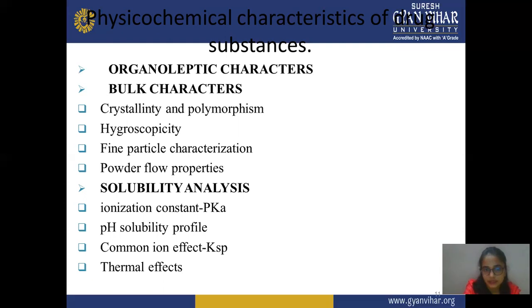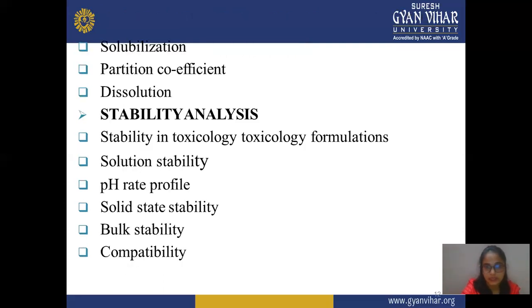Solubility analysis is the next physicochemical characteristic. In this: ionization constant, pKa, pH solubility profile, common ion effect, thermal effect all come in solubility analysis. Next, in solubility analysis: solubilization, partition coefficient, dissolution. Next type is stability analysis.